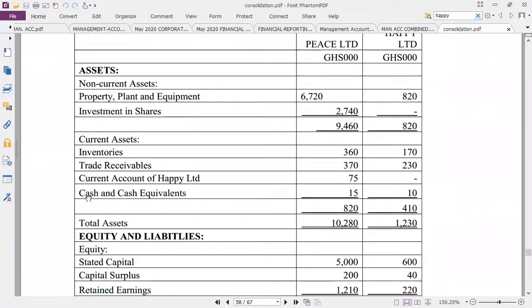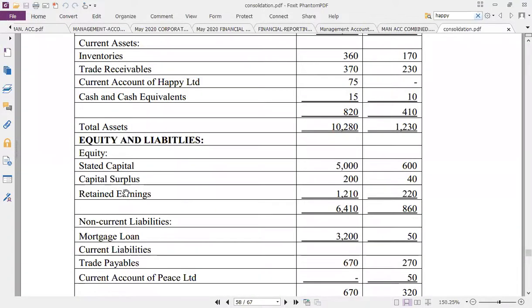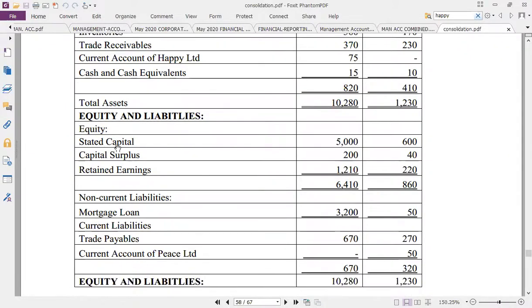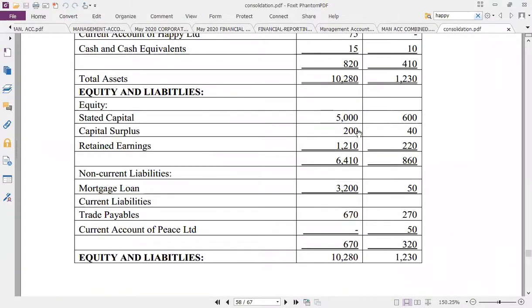Now let's continue. Cash and cash equivalent. That one, we consolidate them. We go to total assets. Share capital. We pick only what? The parent. That is what? Peace. We don't consolidate what? The equity of what? The subsidiary. Capital surplus, and then retained earnings. All of them, pick for the parent. But we have a way of bringing them on the face like this. We go to retained earnings.